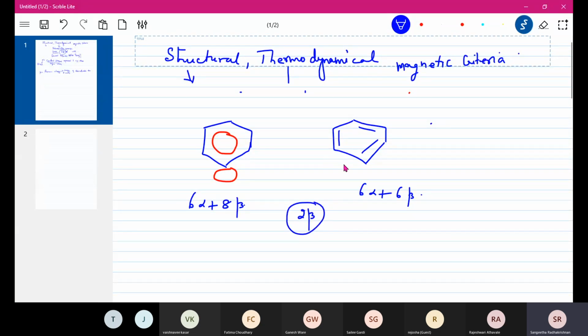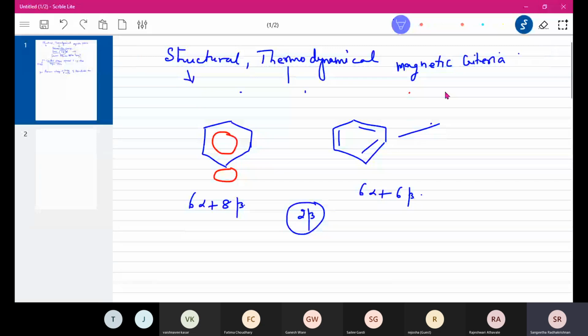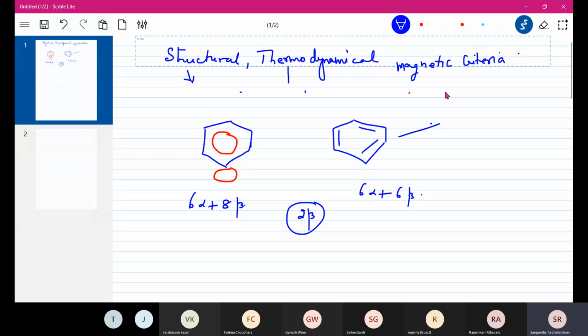This 2 beta is responsible for the stabilization of the benzene molecule. The actual calculation is not really possible because this molecule does not exist at all. This is just a hypothetical condition which we are calculating. It is not a measurable quantity, we are just using a hypothetical situation. But because of this, we are able to explain the stability of the benzene molecule. Due to delocalization, it is stabilized by a term of 2 beta, which equates to something like an extra 20 kilocalories.